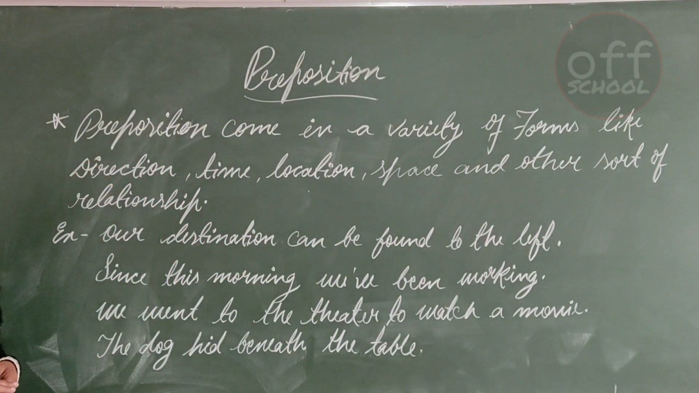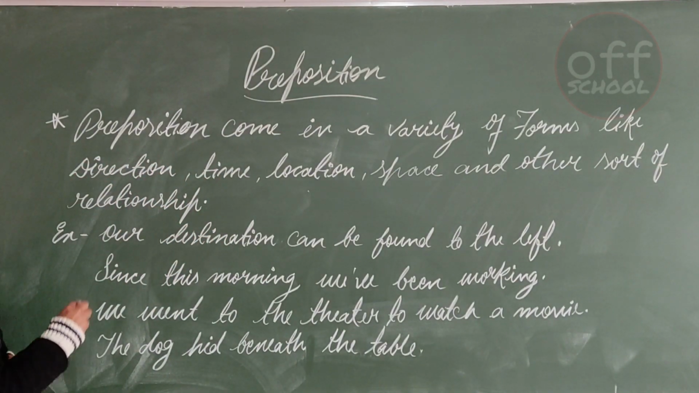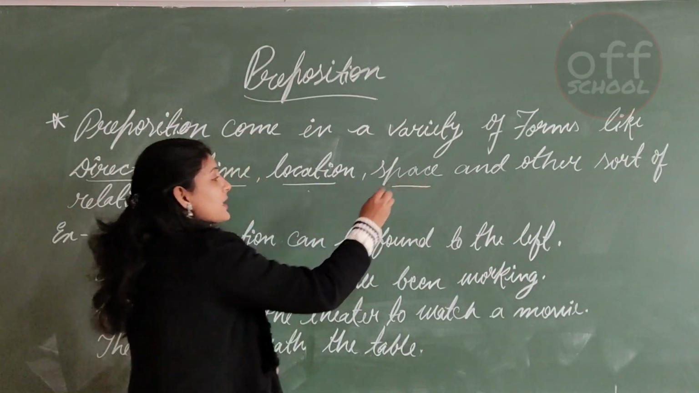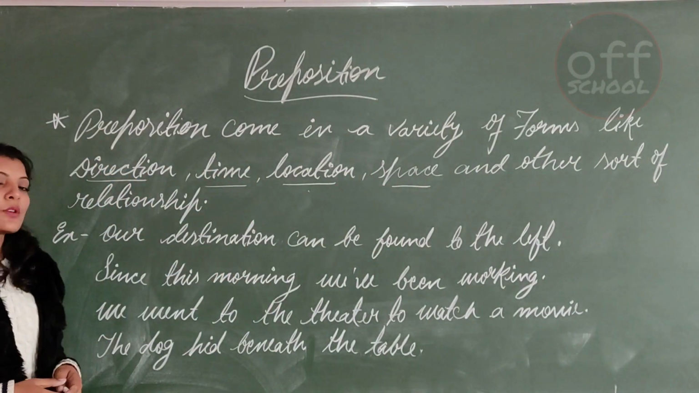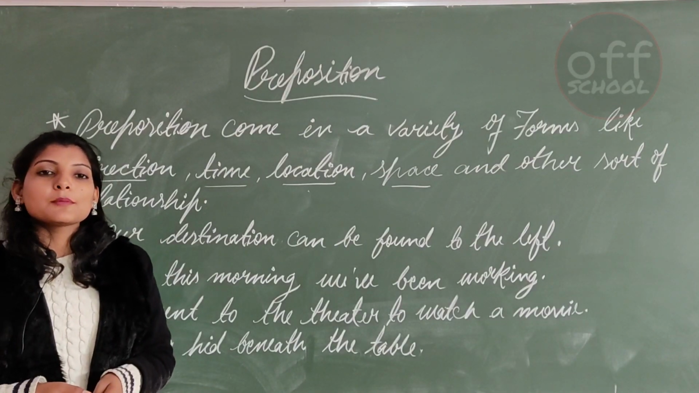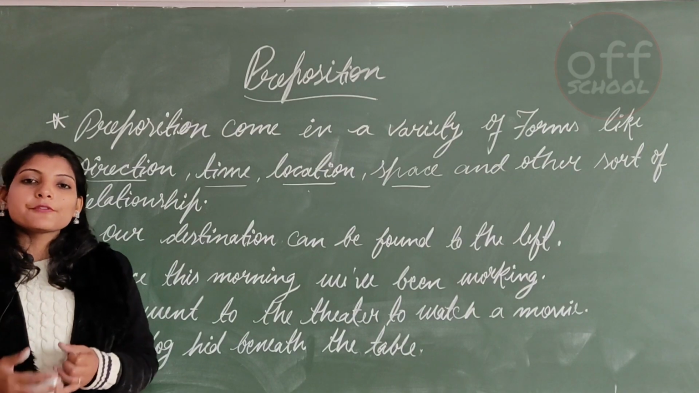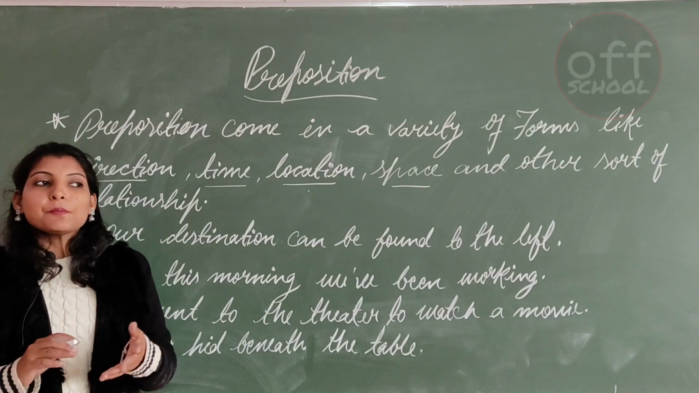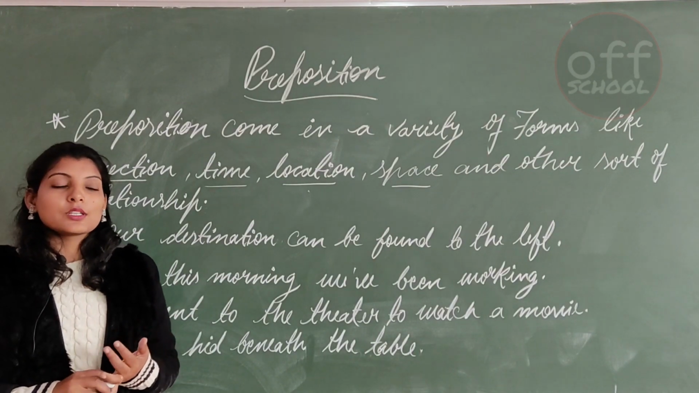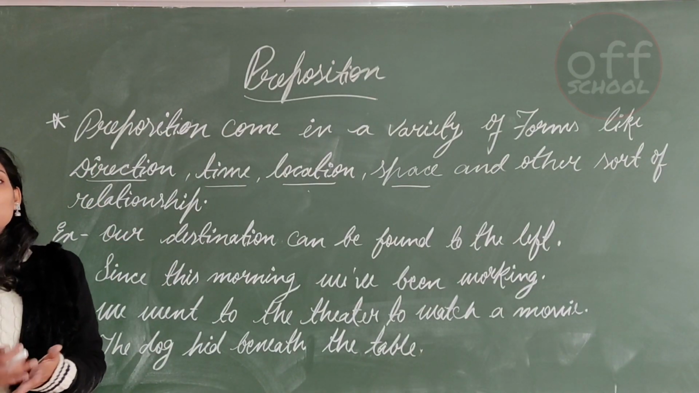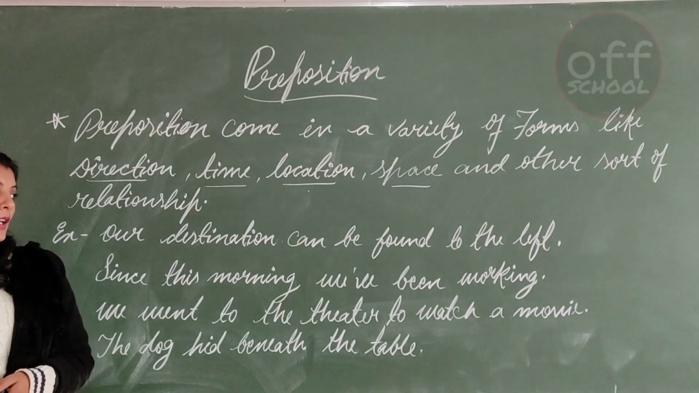Prepositions come in a variety of forms like directions, time, location, space, and other sorts of relationships. So what does it mean? Simply, preposition tells us about different things: preposition tells us about direction, preposition tells us about time, about space, about location, everything.